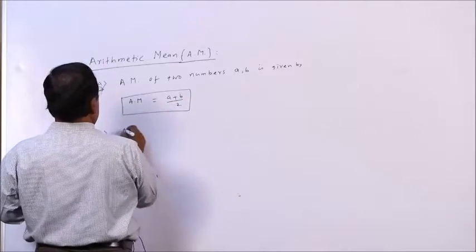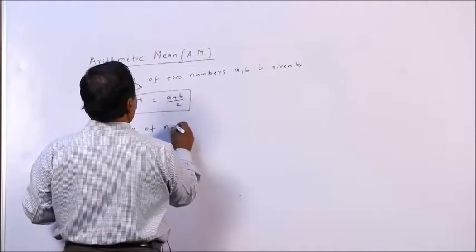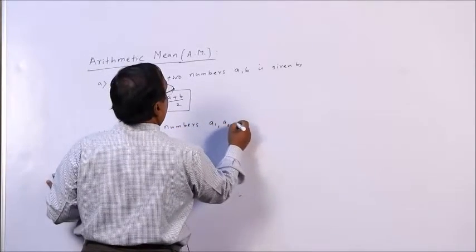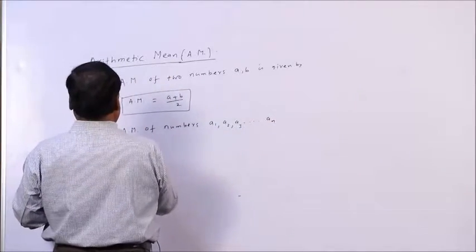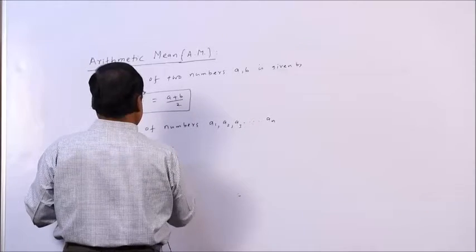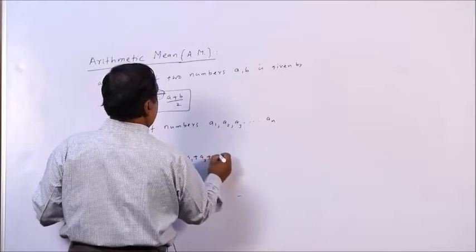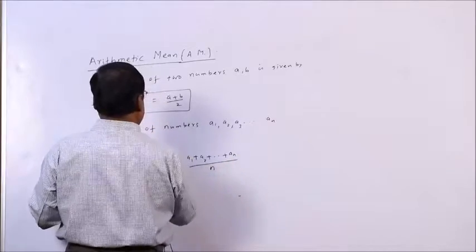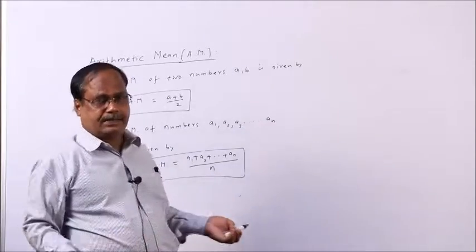Arithmetic mean of numbers A1, A2, A3, up to AN is given by A1 plus A2 plus up to AN, divided by n. All right. This is a very easy thing.